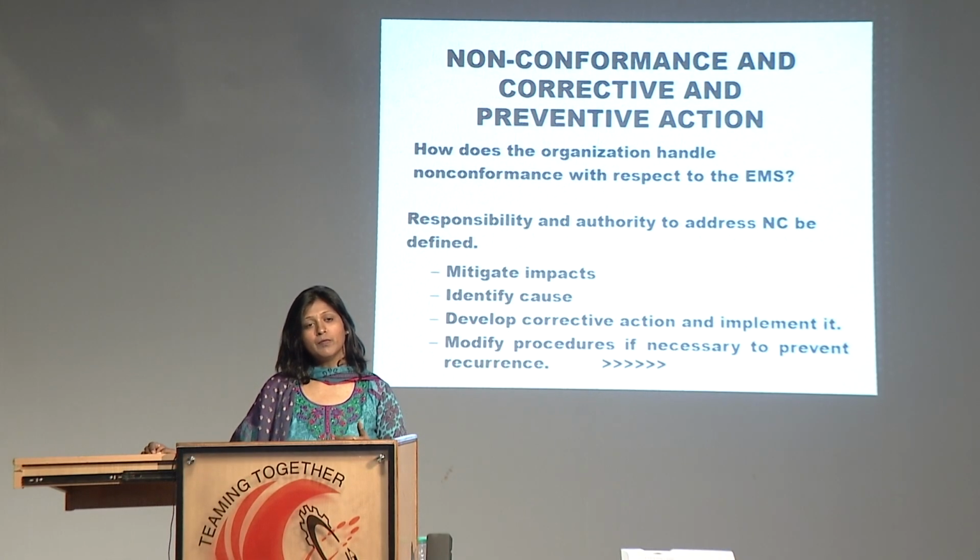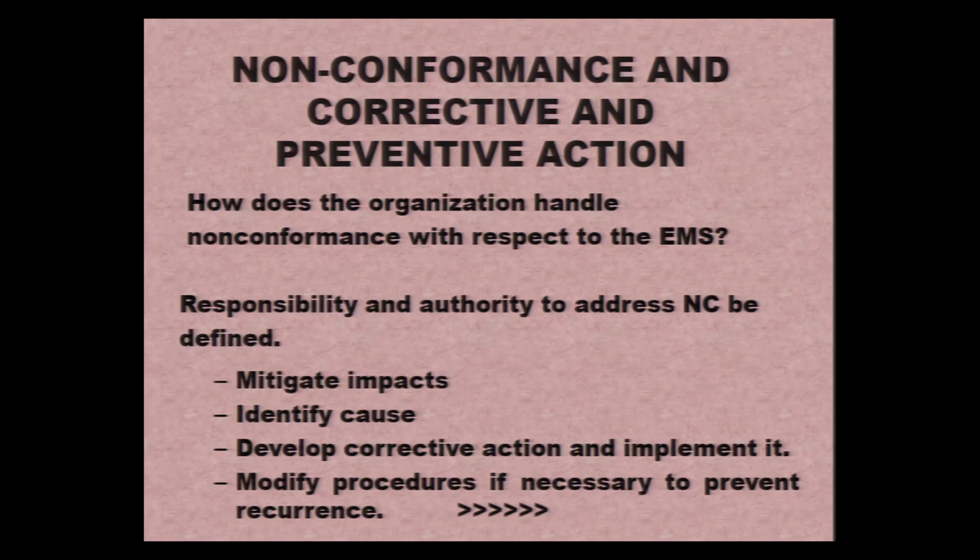In case some non-conformance occurs, there would, of course, be significant impacts because of it. So who has the authority and responsibility to mitigate such impacts quickly? Then again, once the impact has been mitigated and the problem has been tackled on the ground, the main idea is that we have to go back to what caused it. So there must be a detailed root cause analysis that should follow to see what happened. A cause has to be identified, and the problem then needs to be properly tackled at the cause stage where the cause was lying. Even that has to be mitigated so that the problem is handled in a correct way. So it is not just about having a correction, it is about having a corrective action.